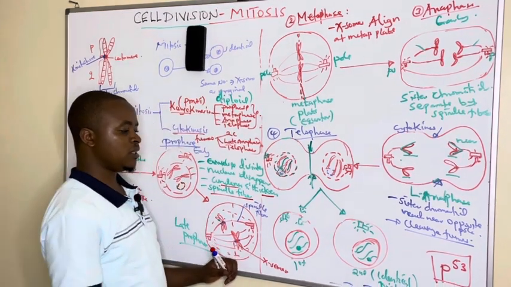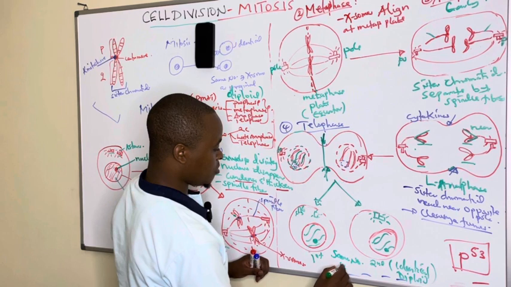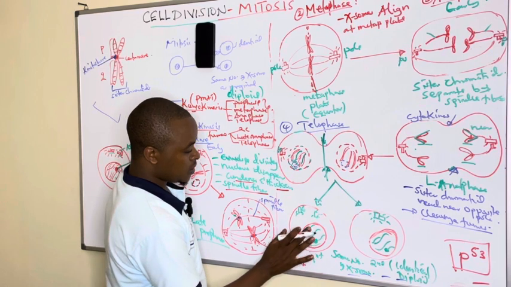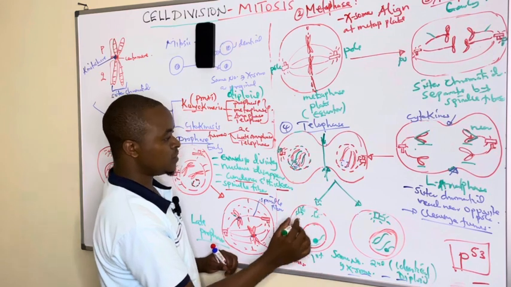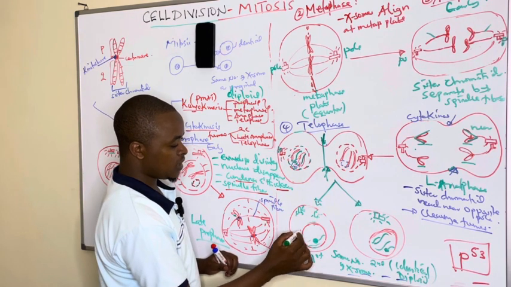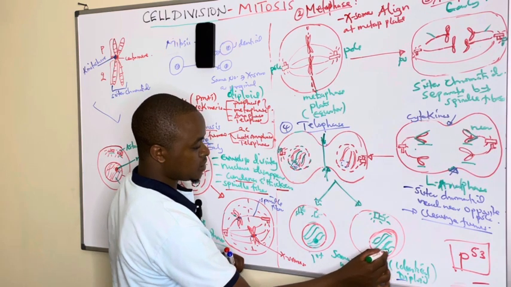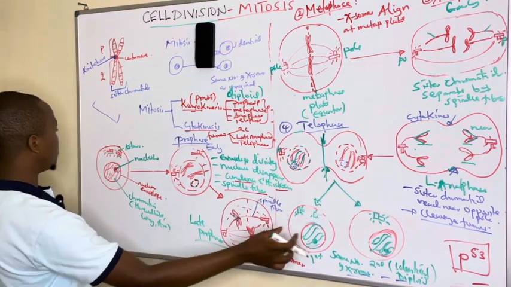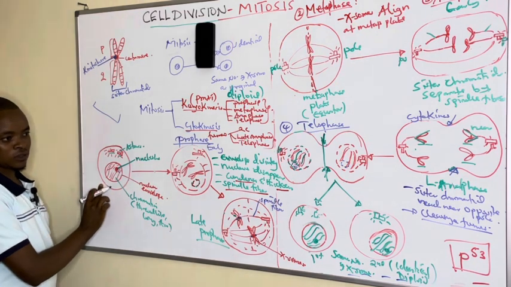They are diploid, meaning they have the same number of chromosomes as the original cell, or the parent cell. So we are seeing that as we end, the nucleolus which had disappeared forms again. The nuclear envelope which had disintegrated now reforms, and the chromatin pattern becomes thread-like again. The nucleolus also forms, forming 2 daughter cells which are identical to the original parent. This is what we call mitosis.